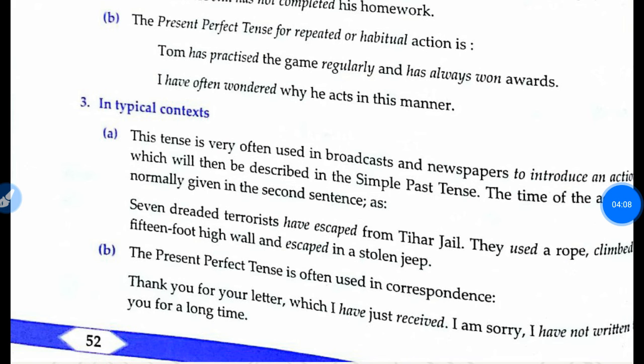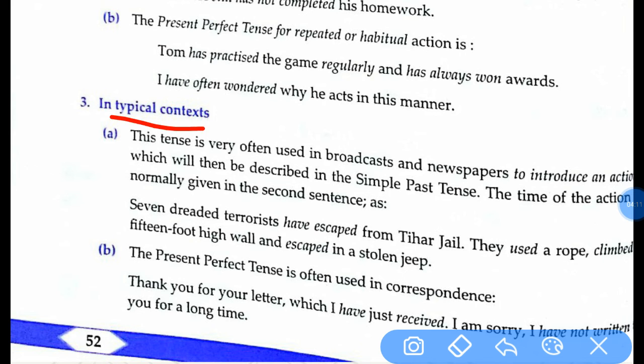And we have in the last one, in a typical context. There are two typical contexts that are explained here. That is in broadcasting and newspapers to introduce an action. So see the example here. Seven dreaded terrorists have escaped. Look at have escaped. And the second part of it is used in simple past tense. They used a simple past tense, and to introduce this action of the past they have used the present perfect tense.